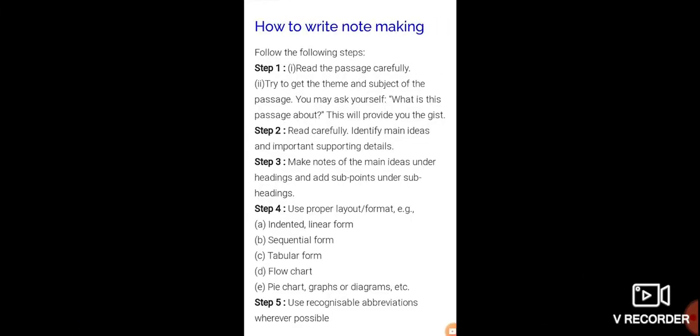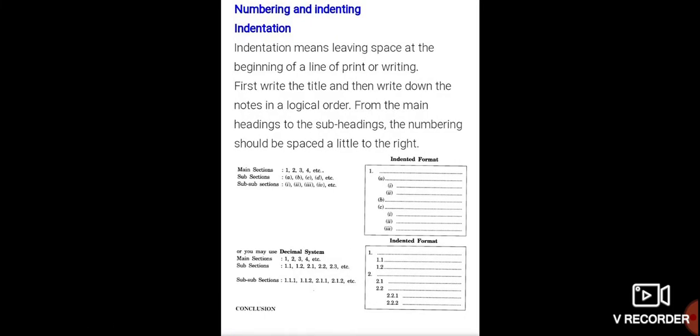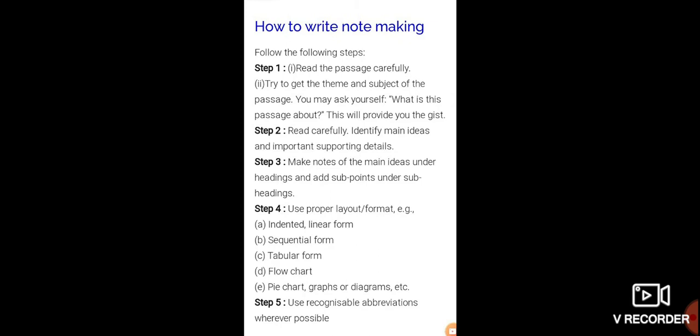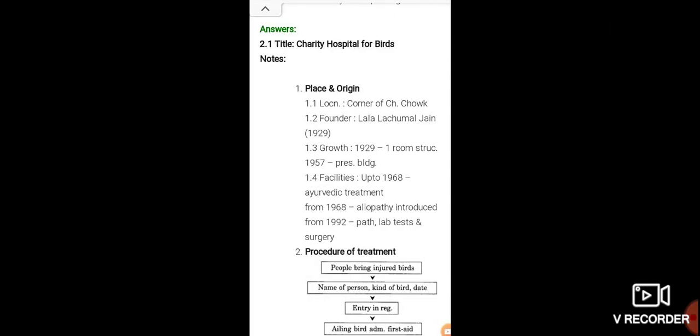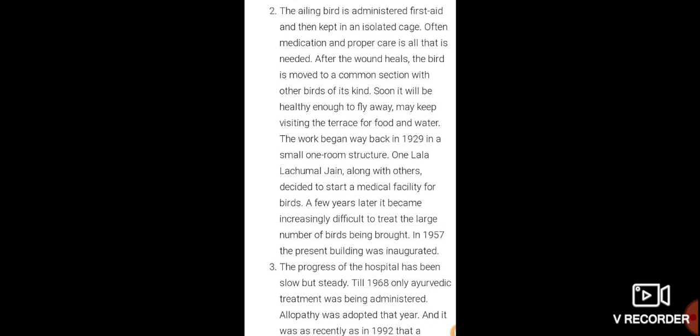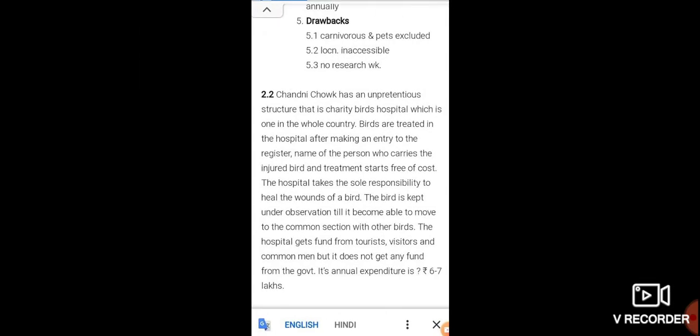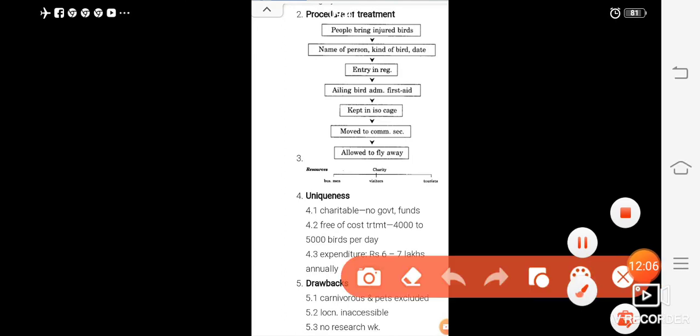Second thing, research work is not possible because this hospital is at the corner of Chandni Chowk. So the location is inaccessible. That is the problem, and progress of the hospital is slow. No government fund is there. Location is inaccessible because it is situated at the corner of Chandni Chowk. Research work is not possible. So these are some drawbacks.